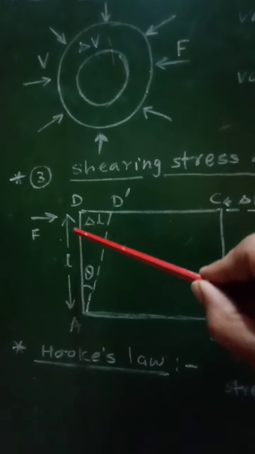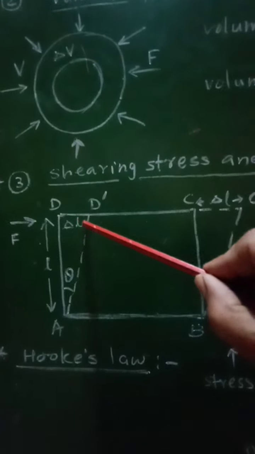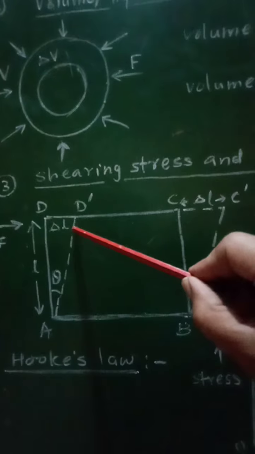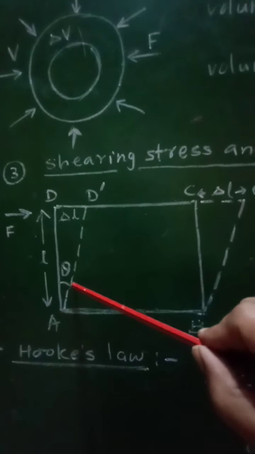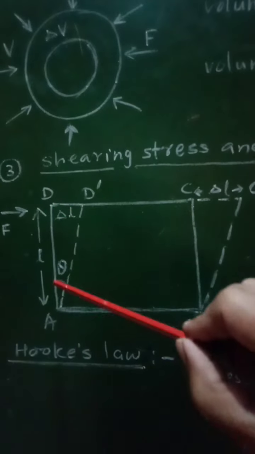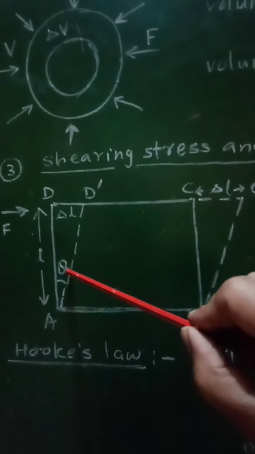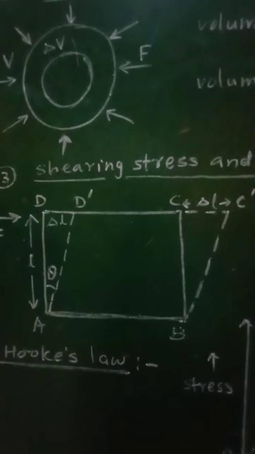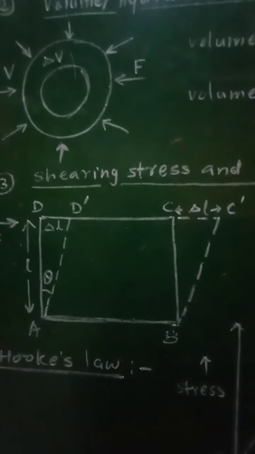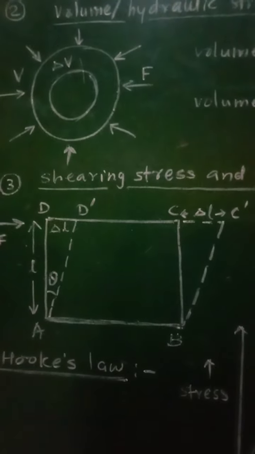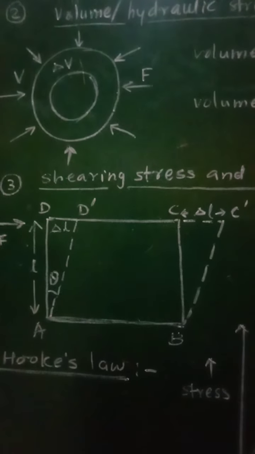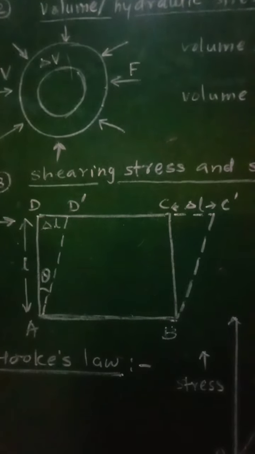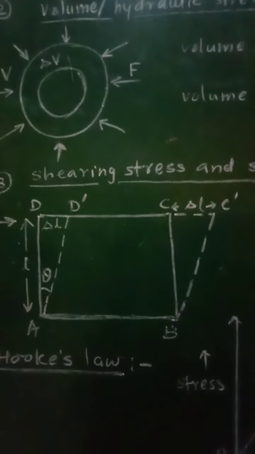So due to the application of this tangential force F, there is displacement of this topmost layer DC through delta L, such that angle theta will be made here, that is angle DAD dash is equal to theta. The length of this cube is equal to L, and therefore in case of this shearing stress and shearing strain, we can say that when a deforming force acting on a body produces change in the shape of the body, the shearing stress and shearing strain are produced.